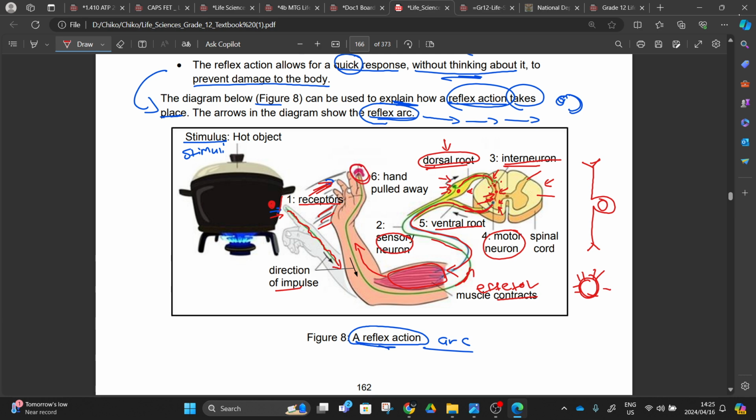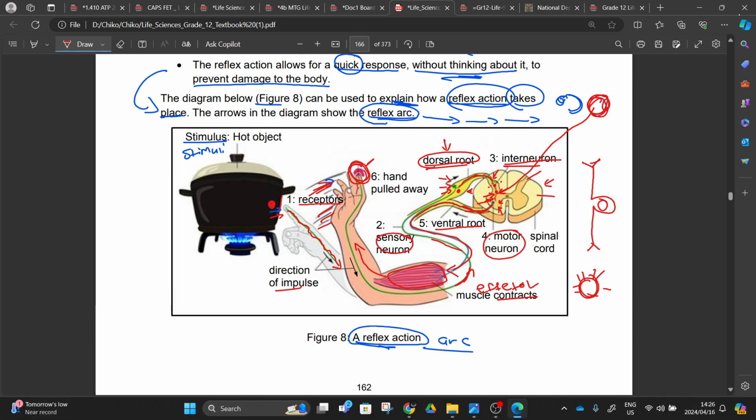And then how are you going to know the process, or how are you going to feel this pain? The message is also going to be sent to your brain. When it arrives at your brain, it is going to tell your cerebrum that you are burning in your arm here, and they now initiate the process of you feeling that pain, right? That pain is brought upon by protein being denatured, cells dying, whatever, right? The pain that you will feel here. So you understand.